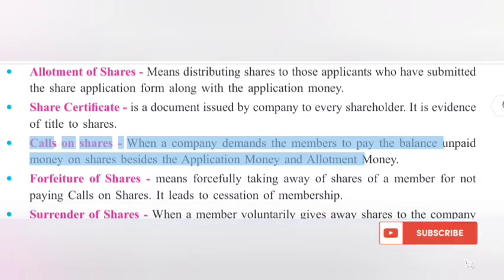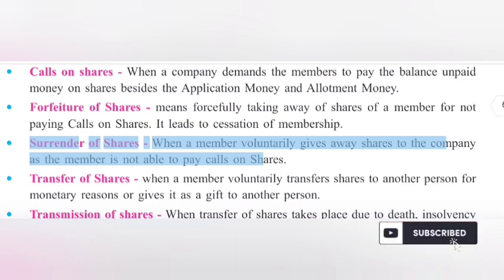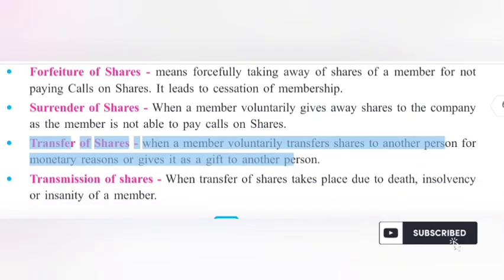Calls on shares: when a company demands the members to pay the balance unpaid money on shares besides the application money and allotment money. Forfeiture of shares means forcefully taking away the shares of a member for not paying calls on shares. It leads to cessation of membership. Surrender of shares: when a member voluntarily gives away shares to the company as the member is not able to pay calls on shares. Transfer of shares: when a member voluntarily transfers shares to another person for monetary reasons or gives it as a gift to another person.